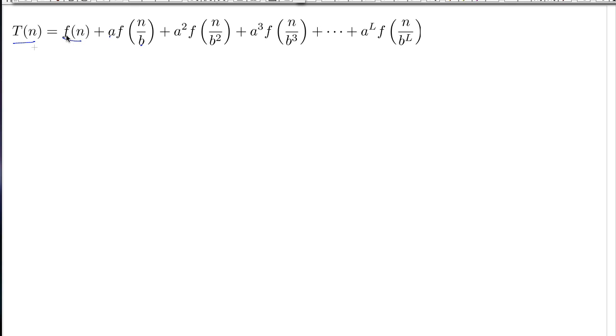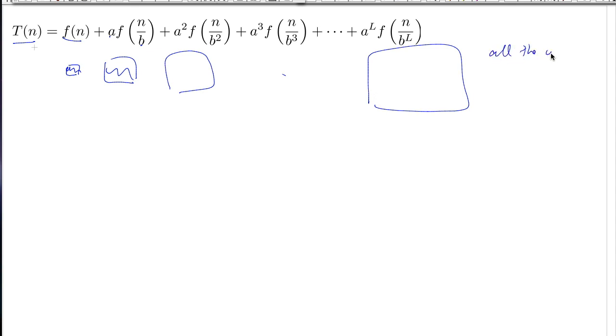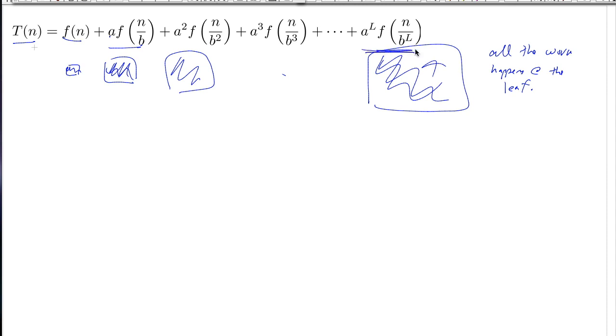Because we haven't specified what f is and what a and b are, there are essentially three things that can happen. Either the amount of work that happens progressively gets larger and larger so that all the work happens at the leaves. If these boxes represent the work that each of these terms represents, we can imagine that f of n is a rather small function, and as you recurse, your tree gets larger and larger, such that most of the work is happening at the very bottom of the tree.